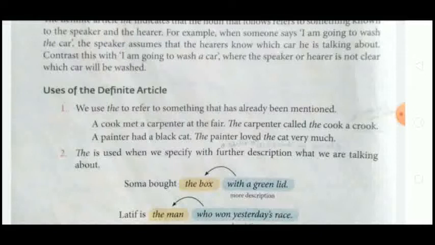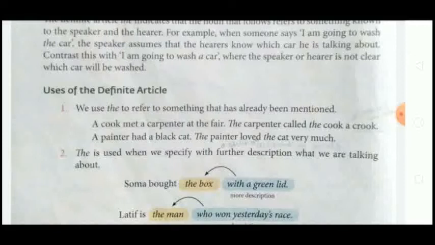Second one, the is used when we specify with further discussion what we were talking about. See, when we are talking about something and we want to say something more about the same thing, or we want to discuss further about the same thing, we use the. See, for example, Sumona brought the box with a green lid.